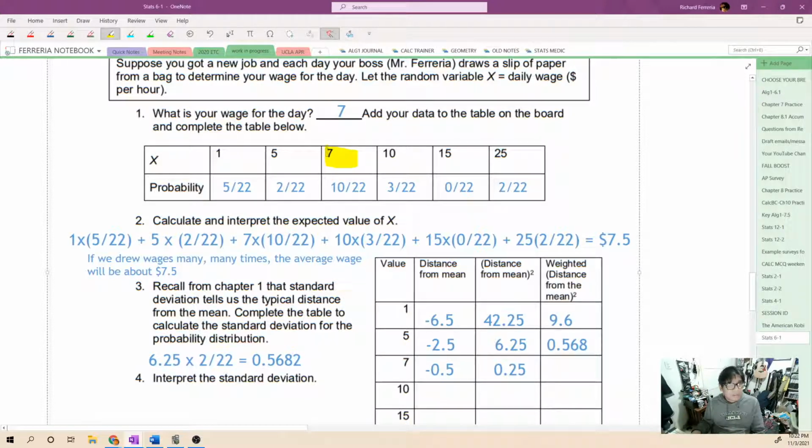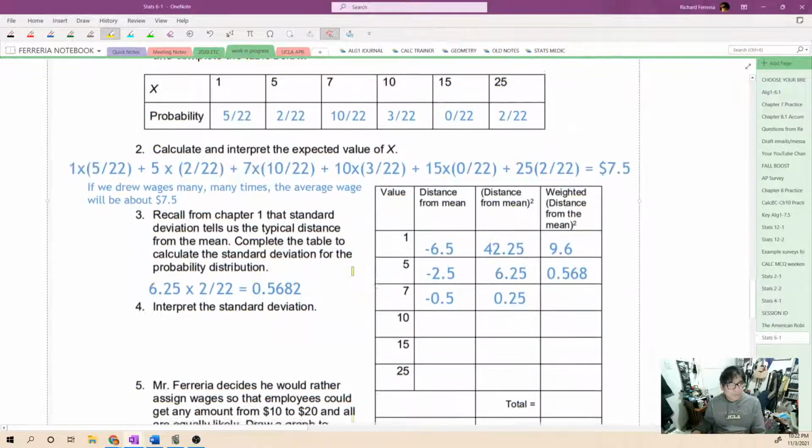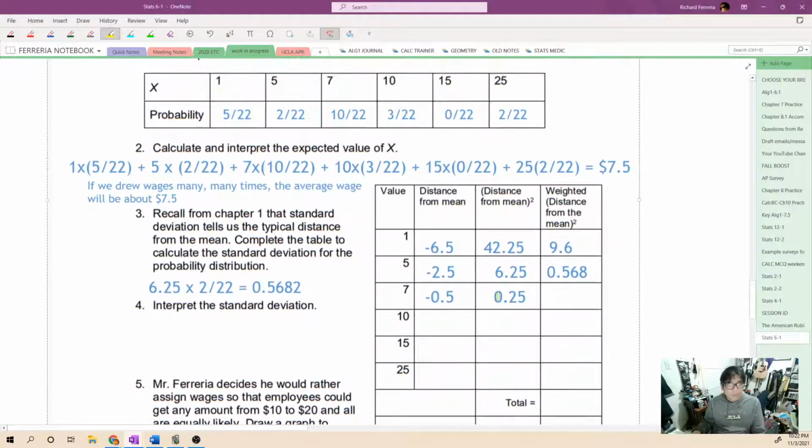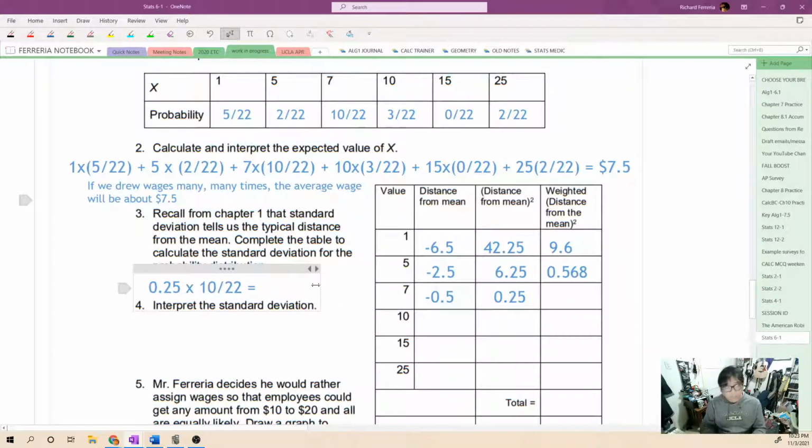Let's come back up over here and see the mean, or 7, has a probability of 10 out of 22. So now we have a higher probability of this happening. So when we come down over here, we're going to multiply 0.25 by that 10 out of 22. That's going to give me 0.114. And we'll just go ahead and do the rest of these lines really quick.